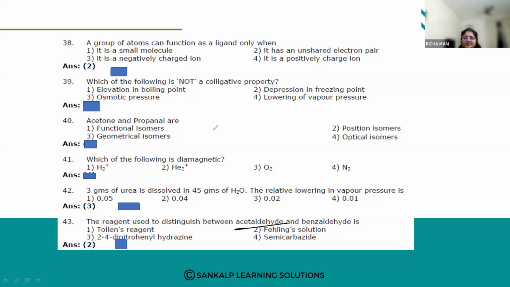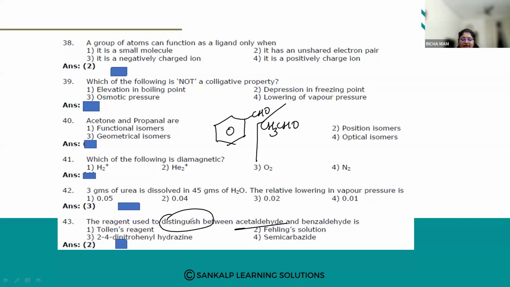So acetaldehyde and benzaldehyde. One is an aliphatic aldehyde, another is an aromatic aldehyde. They have asked how to differentiate.